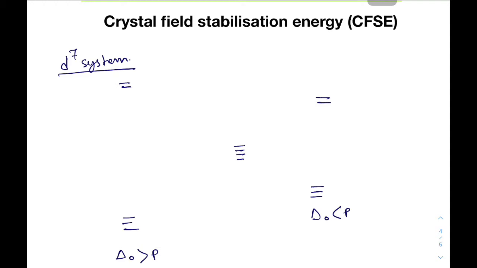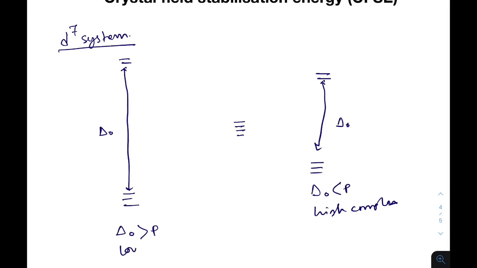In this case del 0 is this, which is much higher in energy. There del 0 is lower in energy, because this is a high spin complex. Electron filling follows the Aufbau principle as well as Hund's rule.